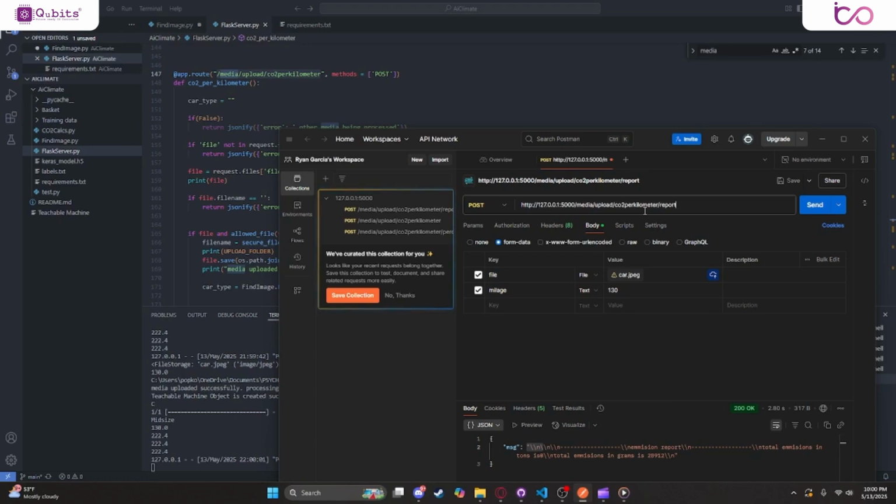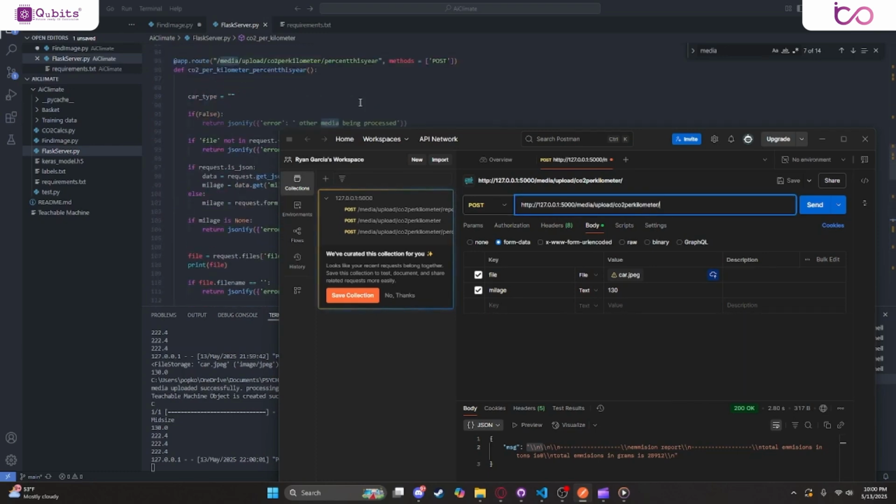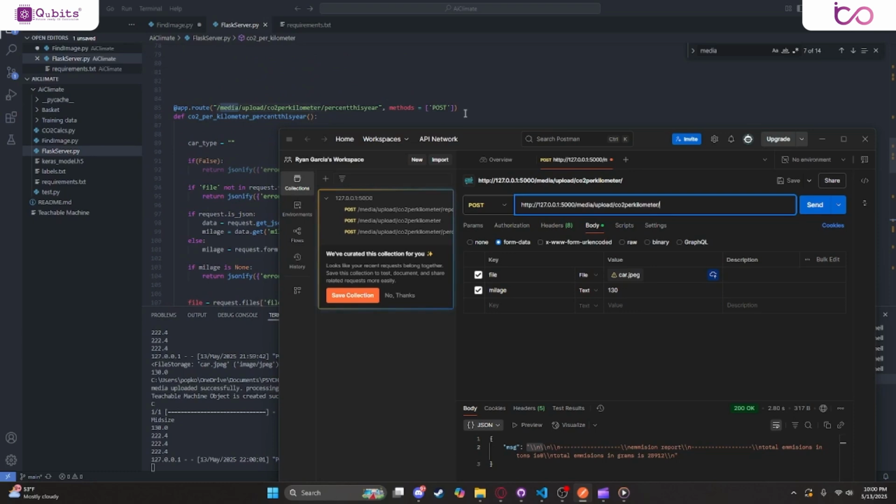Now, generally that's going to be between 0 and 1, but that is totally for your benefit. I would recommend just sticking in grams for most of our time. We can also go ahead and figure out what percent of our total yearly emissions we've used, and to do that we just have to type in percent this year.